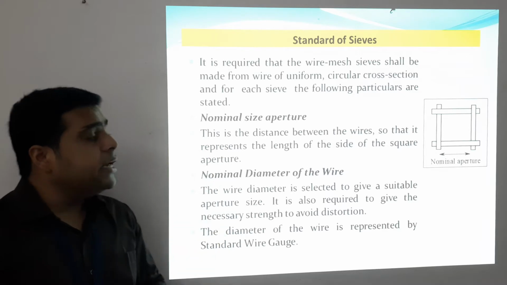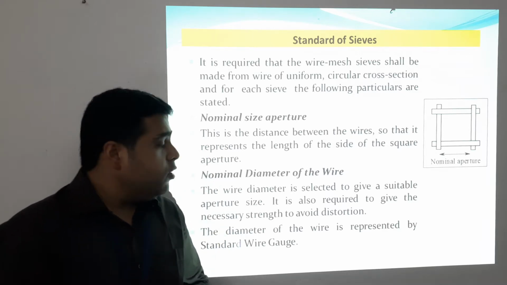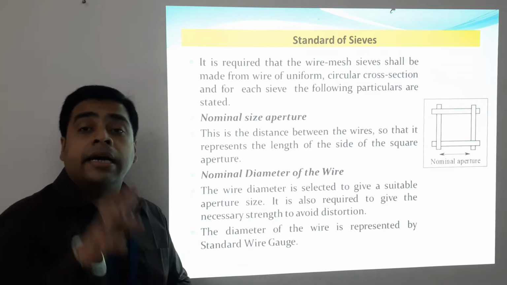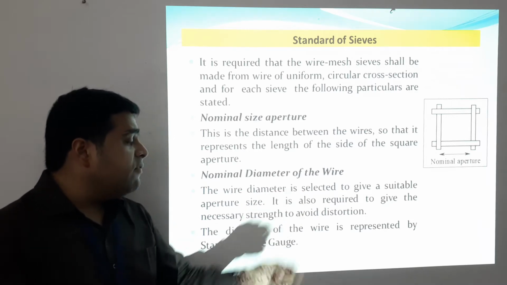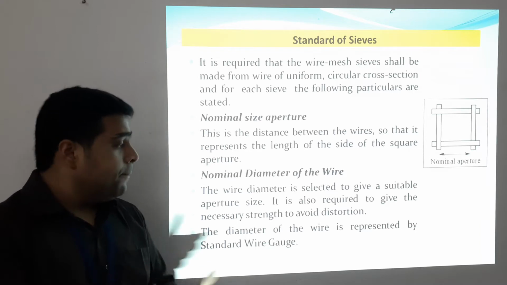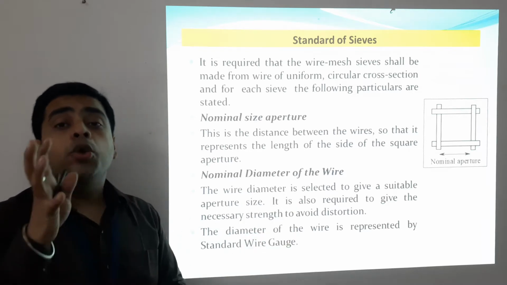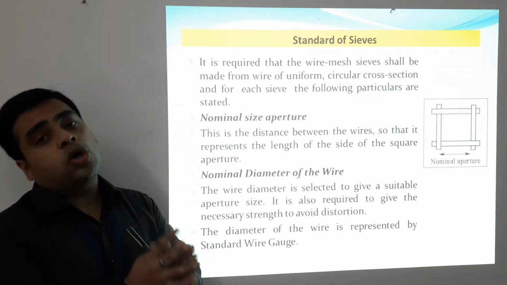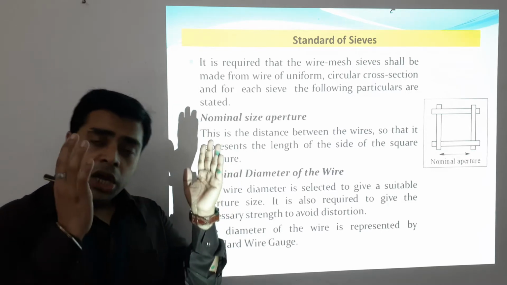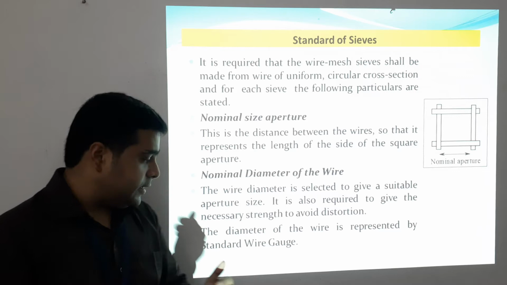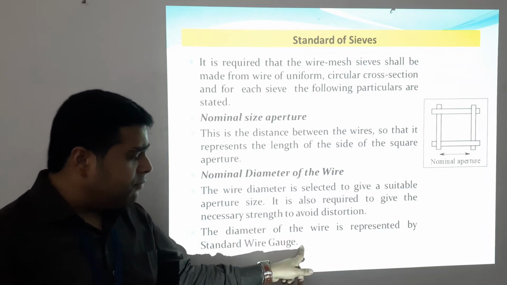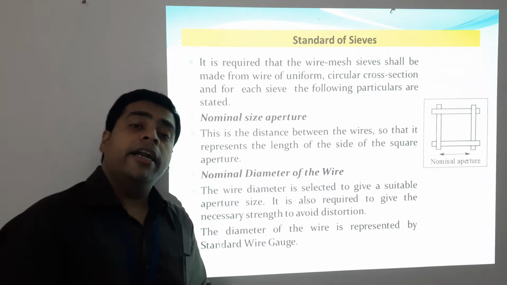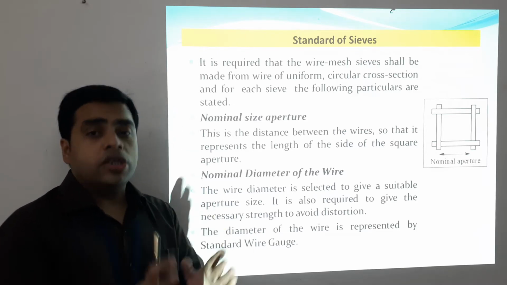Now come to the nominal diameter of the wire. What is the nominal diameter of the wire? The wire diameter is selected to give a suitable aperture size. It is also required to give the necessary strength to avoid any sort of distortion or deformity during the sieve analysis process. The diameter of the wire is generally represented by standard wire gauges.